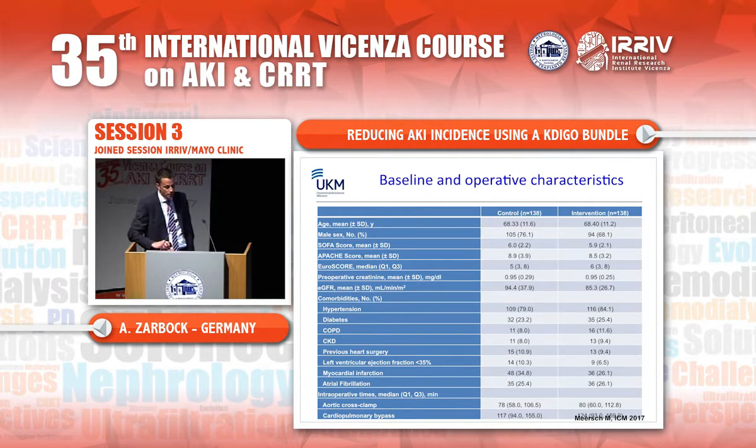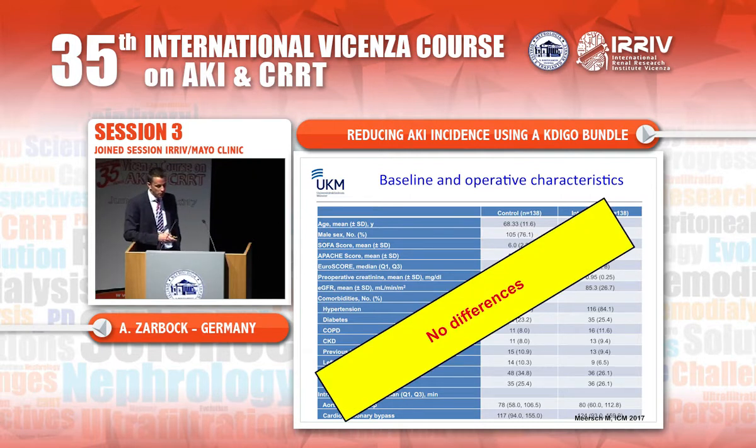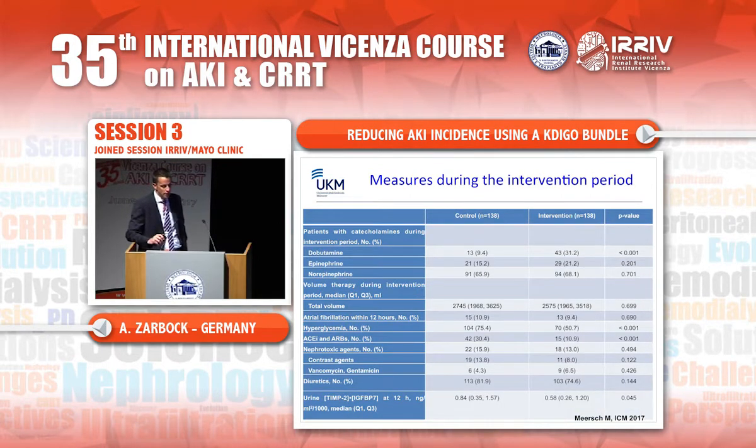Here you see the baseline and operative characteristics. This is a busy slide, but there were no differences between both groups. And here you see the measures during the intervention period. And here you can see that more patients in the intervention group received dobutamine compared to the patients in the control group, 31% versus 9.1%, and this was significant. And the incidence of hyperglycemia was significantly lower in the intervention group compared to the control group, and less patients in the intervention group received ACE inhibitors and ARBs.